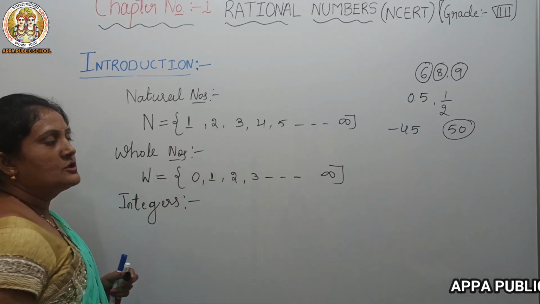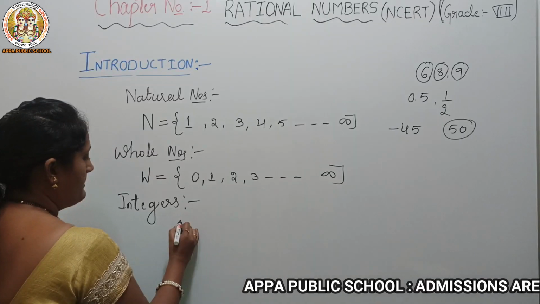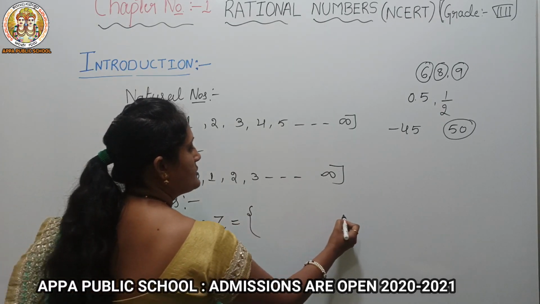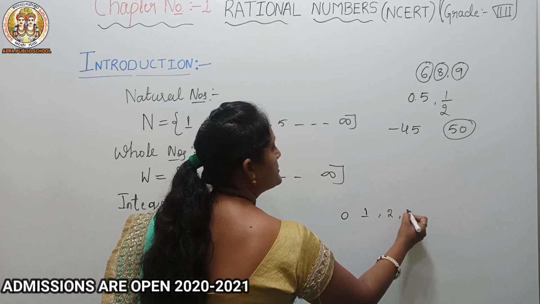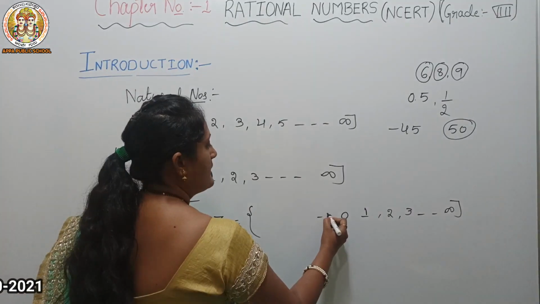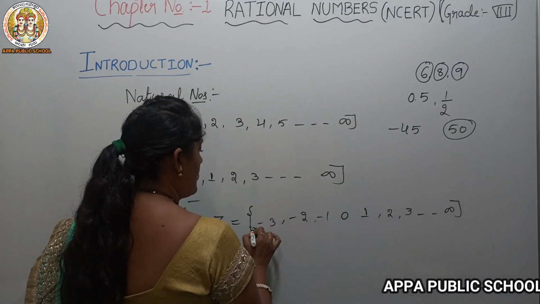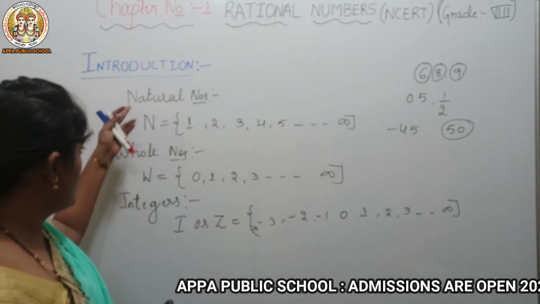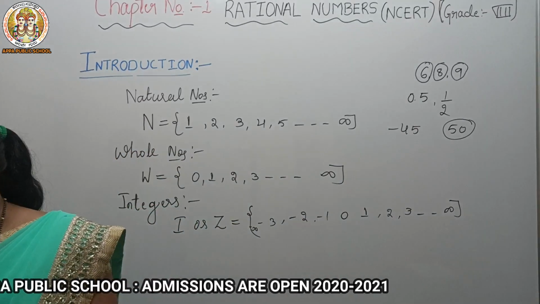It's denoted by I or capital Z. We take 0, and on the right-hand side all positive numbers up to infinity, and on the left side all negative numbers, also up to infinity. These three basic concepts we already learned in a previous class, isn't it?